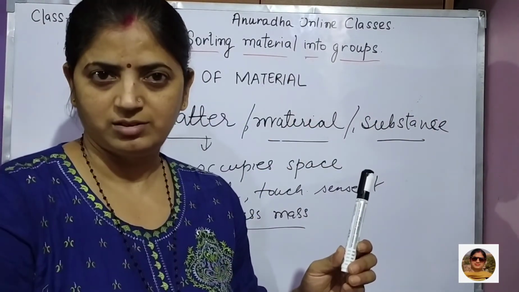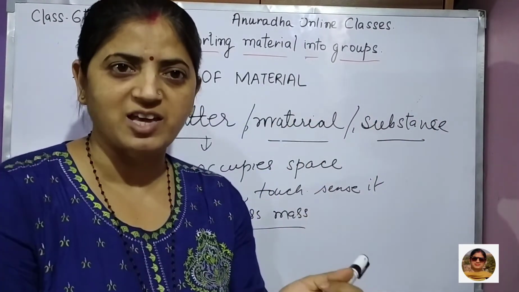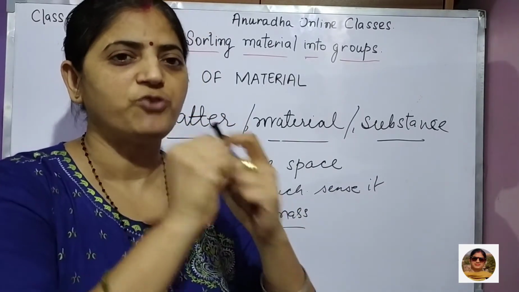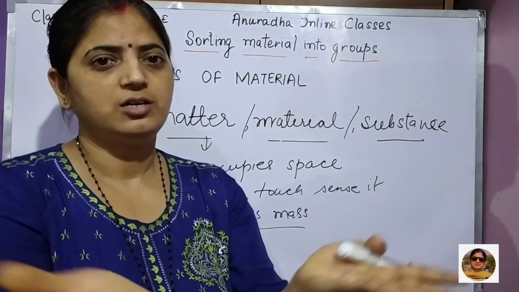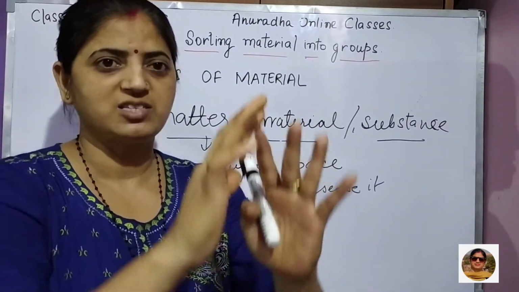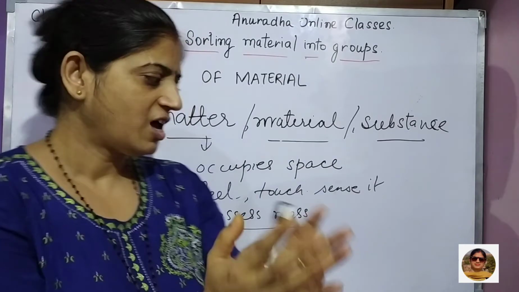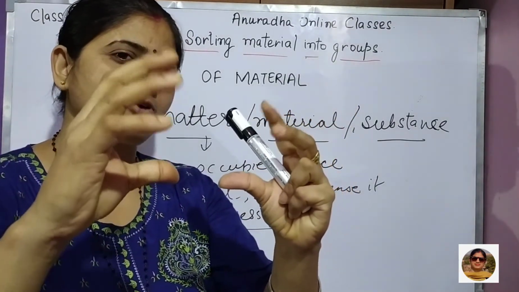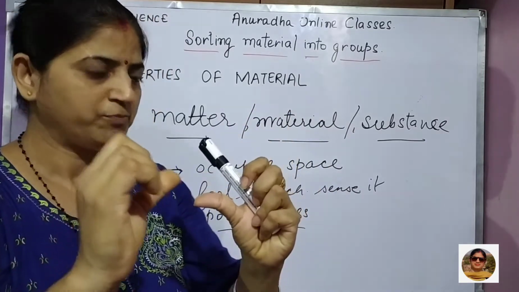That is air. Air also occupies space, that you have done in class 5th also. If you fill air in a balloon, it becomes big. That means it is occupying space. And second thing, you can feel it. When you hold it, it feels soft.